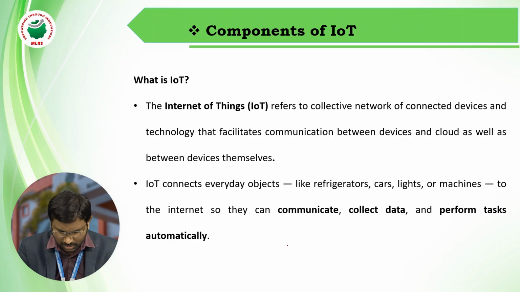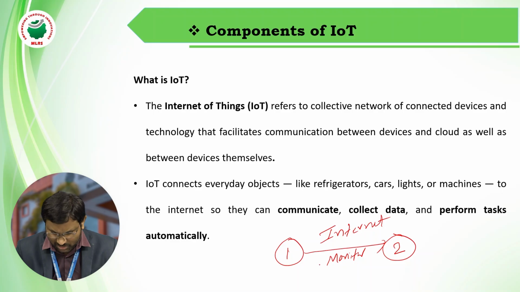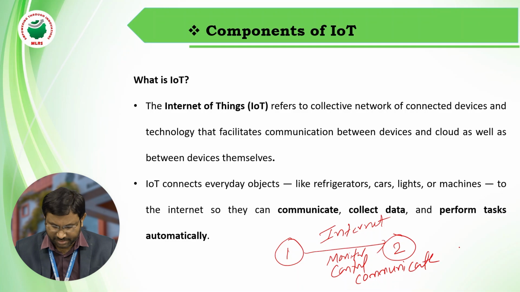For example, this is device 1 and device 2. With the help of internet, the first device can monitor the second device, or the first device can control the second device, and the first device can communicate with the second device.